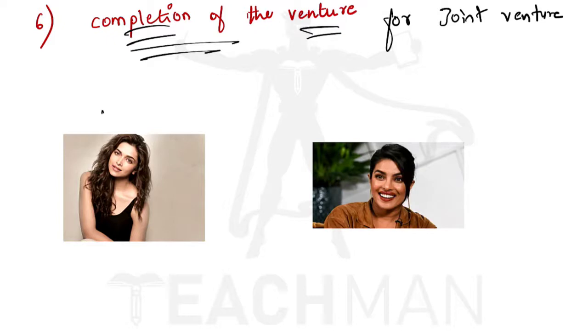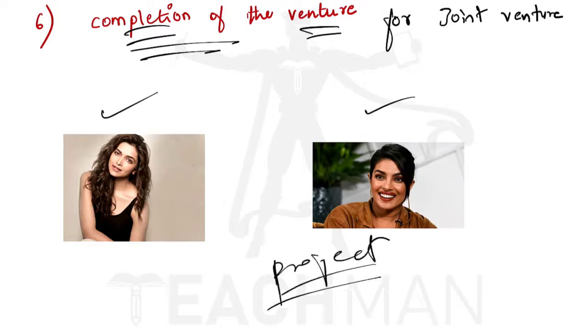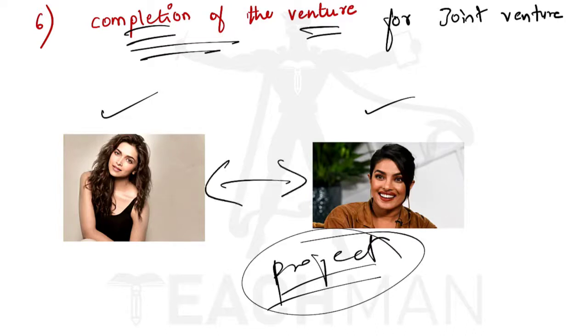For example, Deepika Padukone and Priyanka Chopra come together for a project. So after completion of this project, the partnership between the both comes to an end, which leads to dissolution of partnership.